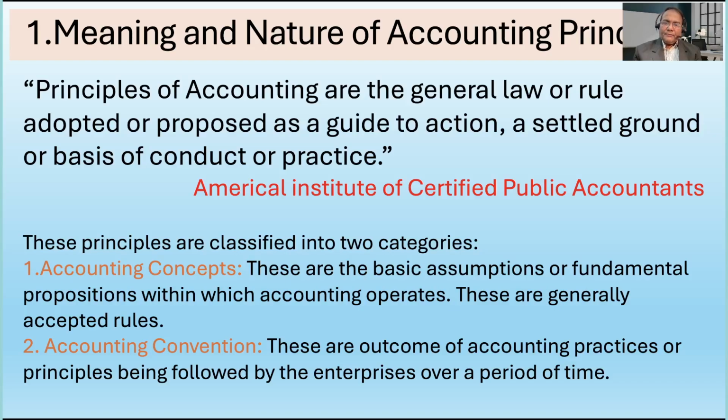Now, it is important for all of us to understand that if every one of them happens to have their own sweet will to practice the accounting, then there will be a lot of chaos. We will not be able to understand with what objective or what process entity A has maintained the account, what process B has followed. There will be a lot of confusion.